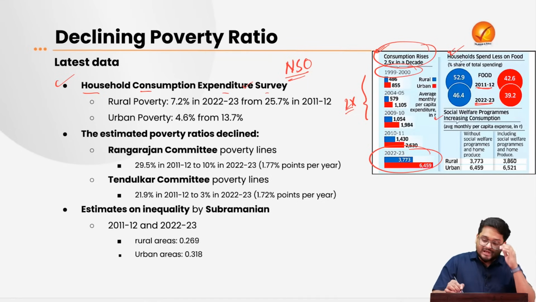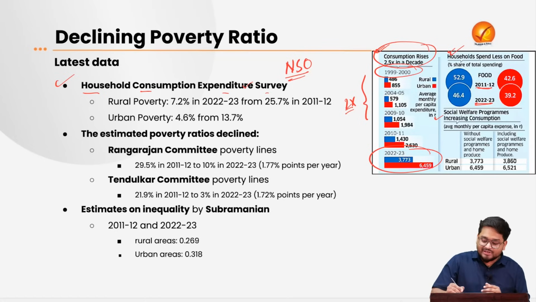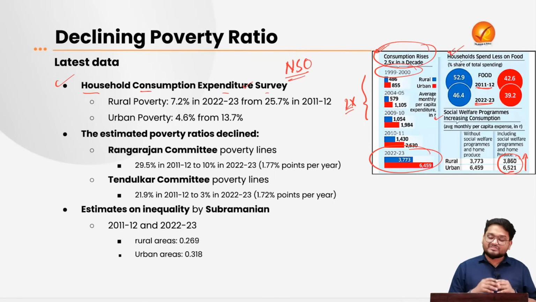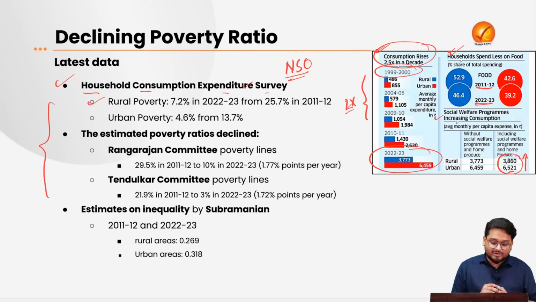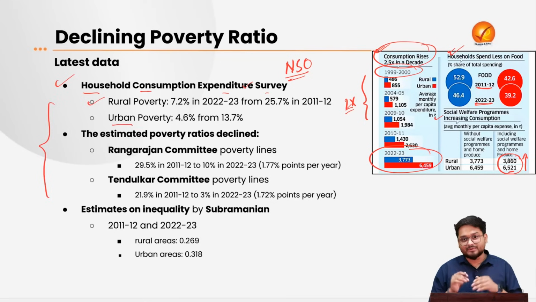Also, the amount of social welfare schemes provided by the government is actually lifting their incomes, if we look at the final value, which includes their own incomes and also the social expenditures done by the government on them. So this is the data that we find. And the other kind of data shown here is extremely important for your mains value addition points. Here, rural poverty has declined over a period of time. The same can be said for urban poverty.